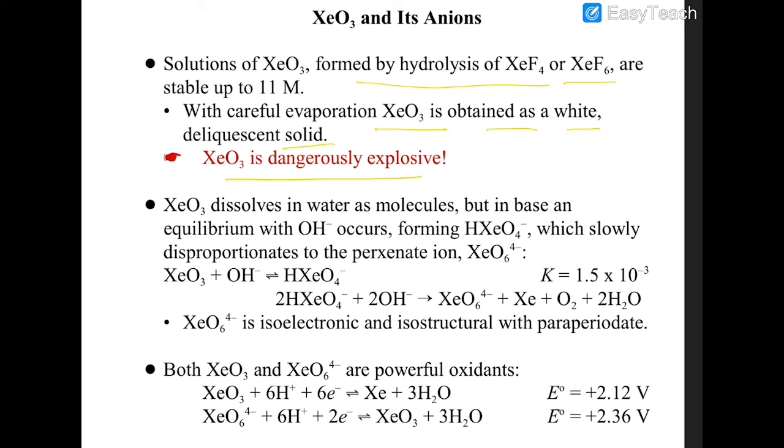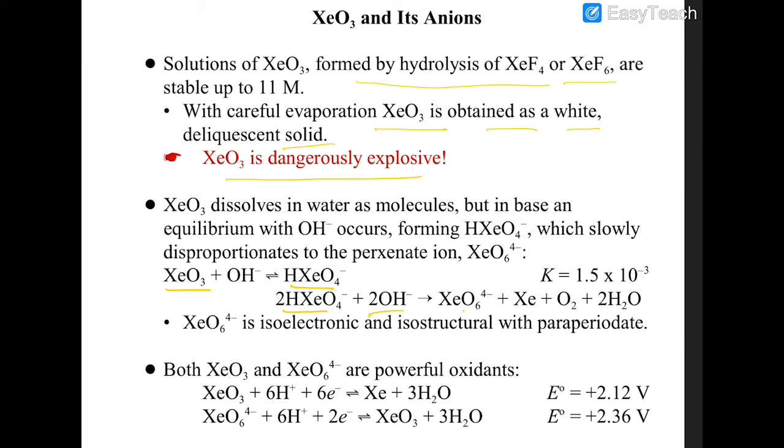XeO3 dissolves in water as molecules, but in base, in equilibrium with OH negative, that is hydroxide ion, it forms hydrogen perxenate, HXeO4 negative, which slowly disproportionates in the presence of OH negative to give you perxenate ion.